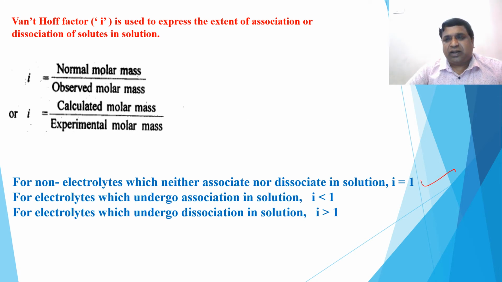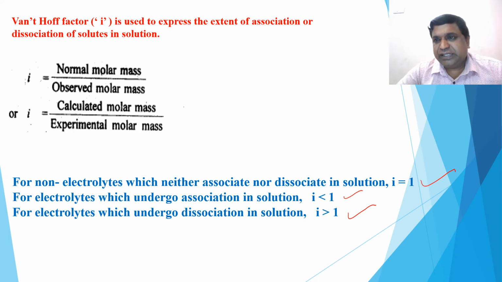For a non-electrolyte which neither undergoes association nor dissociation, I is equal to 1. That means before and after, the number of particles is the same, so I is equal to 1. For an electrolyte which undergoes association, remember I is less than 1; dissociation, I is greater than 1. So the more the I, as I increases, molecular mass decreases. That you remember: as I decreases, molecular mass increases.